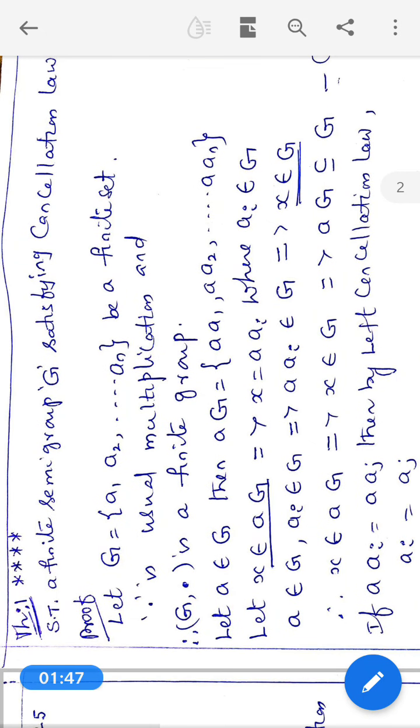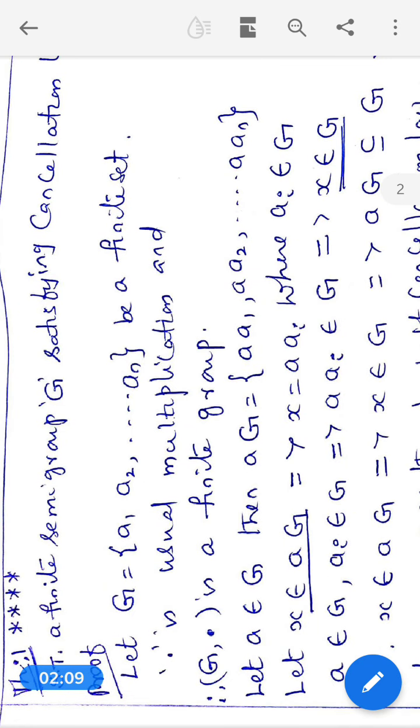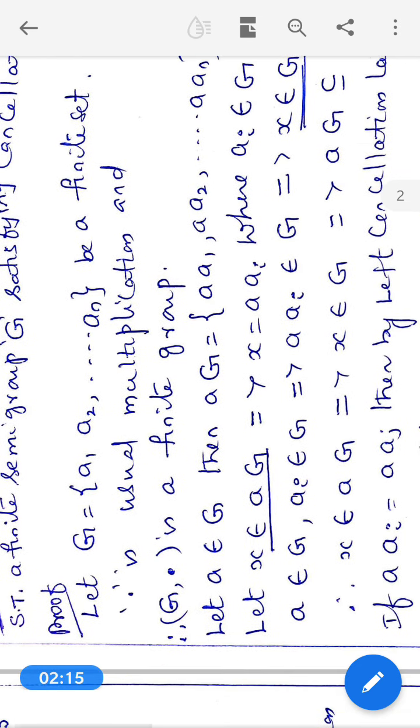Let G be the set {a1, a2, ..., ai, ..., aj, ..., an}. Because G has n elements, it is a finite set. Dot is the usual multiplication.